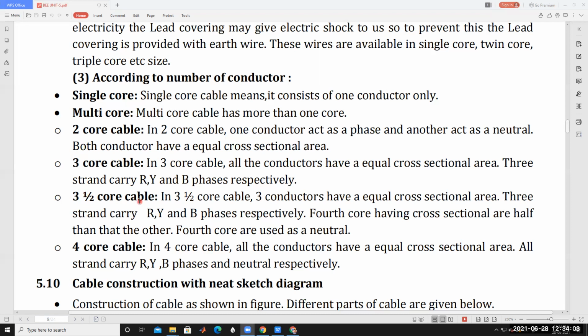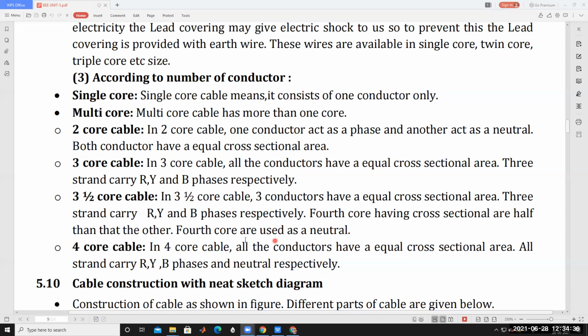And 3.5-core cable means three cores belong to the phases and one is neutral. The cross-sectional area of the neutral is half of the phase. In 3.5-core cable, three conductors have equal cross-sectional area and carry R, Y, B phases respectively. The 4th core, with half the cross-sectional area, is used as a neutral wire.